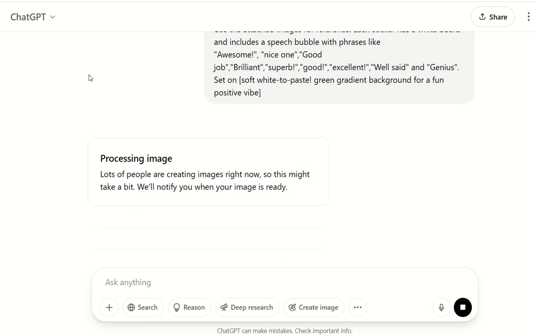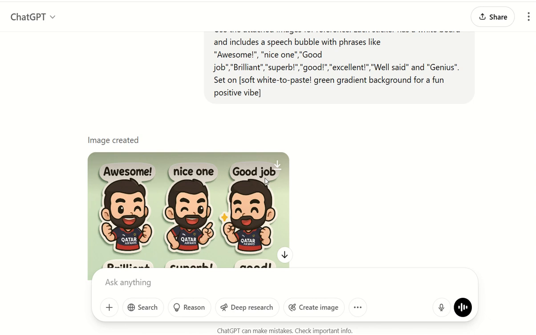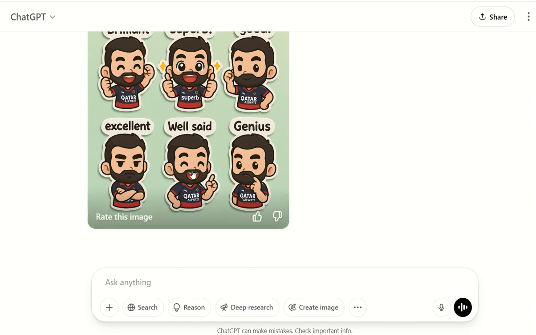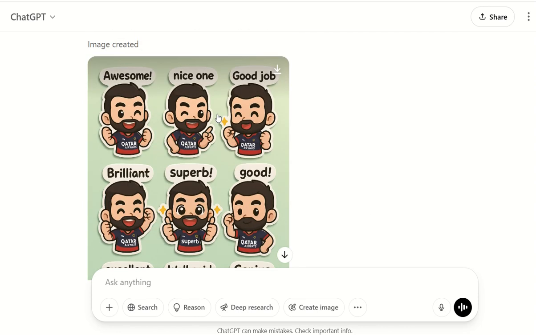This is available in the ChatGPT free version also. As it is the free version, it will take time for processing the image. If you want any pro version, like the paid version, it will take very less time to generate. Yes, here it is generated. Very cool, right? This is the resemblance of Virat Kohli.